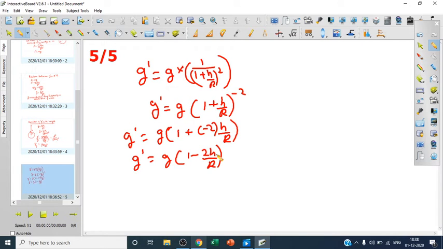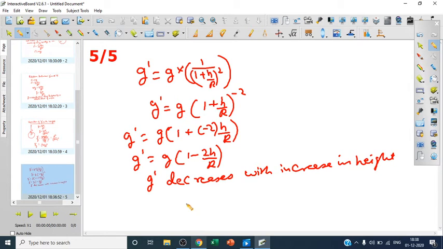Now we can see if height increases, then g dash will decrease, because 1 minus that term will decrease. So g dash decreases with increase in h. h means height. So as we go higher and higher, what happens? The acceleration due to gravity decreases.